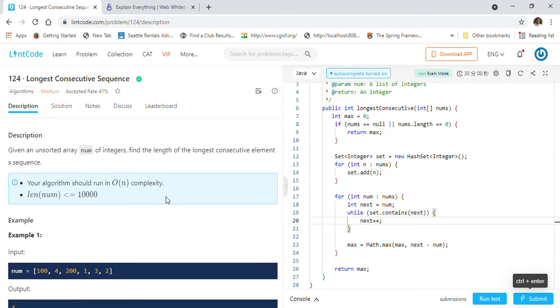Hi friends, welcome back. Today we are going to solve LeetCode problem 124, longest consecutive sequence.